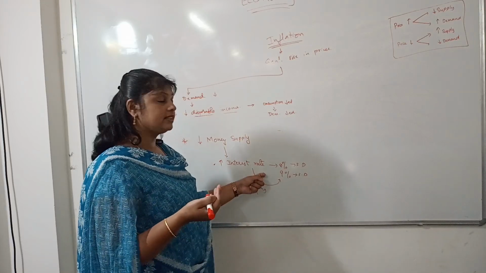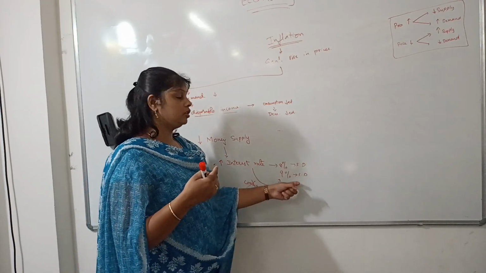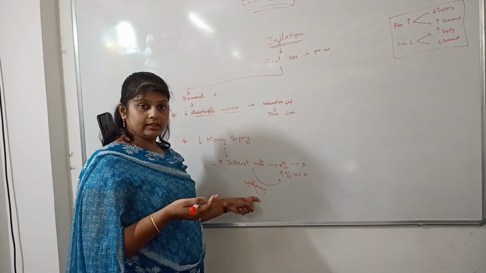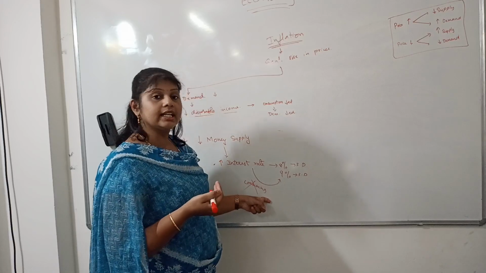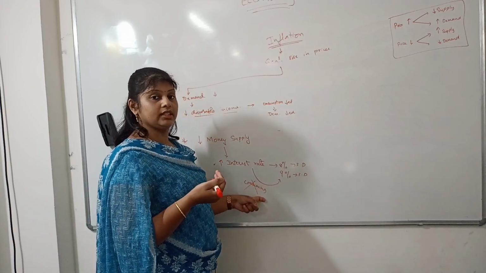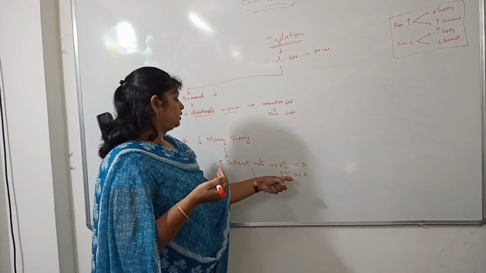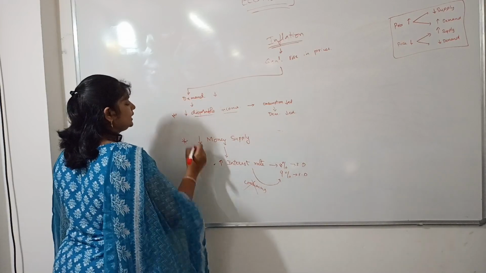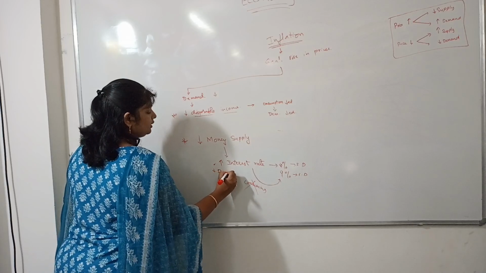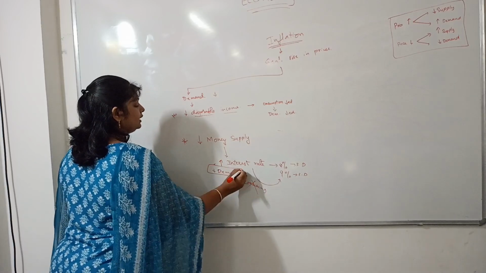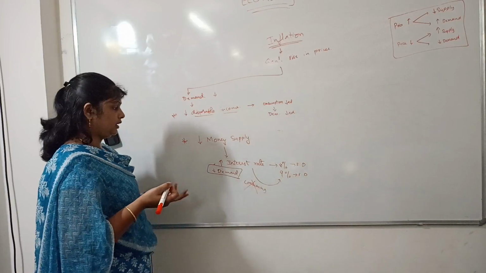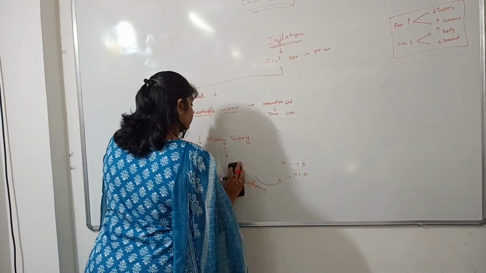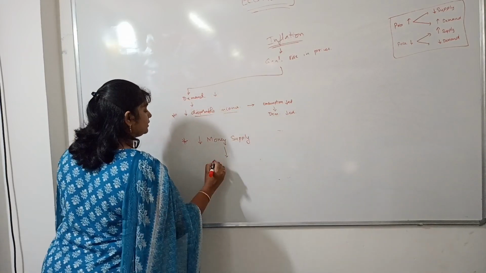So, if we increase the interest rate, people are prone to keep that money in the banks rather than consuming it. That means they procrastinate the consumption, they delay the consumption, they postpone the consumption because of the increased interest rates. That means they decrease the demand again. So whenever there is a decrease in demand, inflation can be contained. By increasing interest rates, the money supply can be decreased.